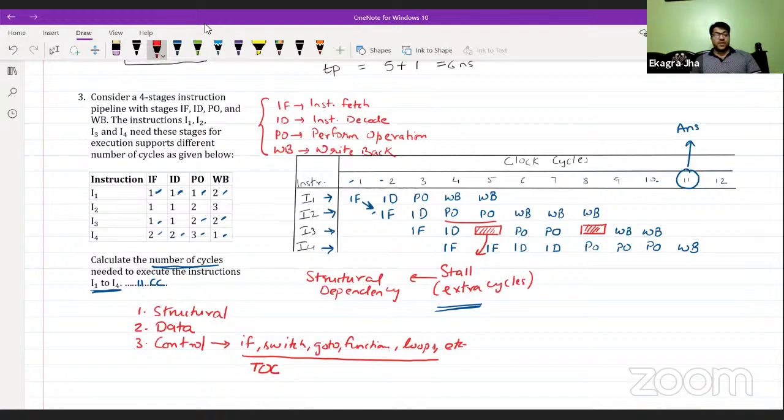You need to wait for your turn, and that wait creates some extra cycles, which are called stalls. So this third question is now completed. The answer is 11 clock cycles are required to execute I1 to I4 based on the given table and consumption of cycles.